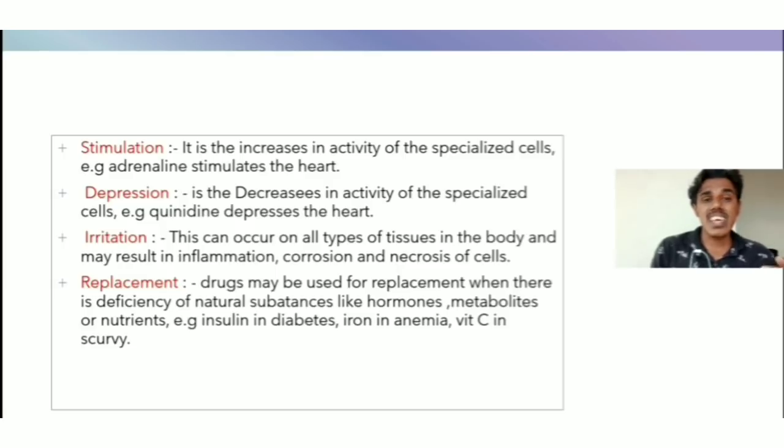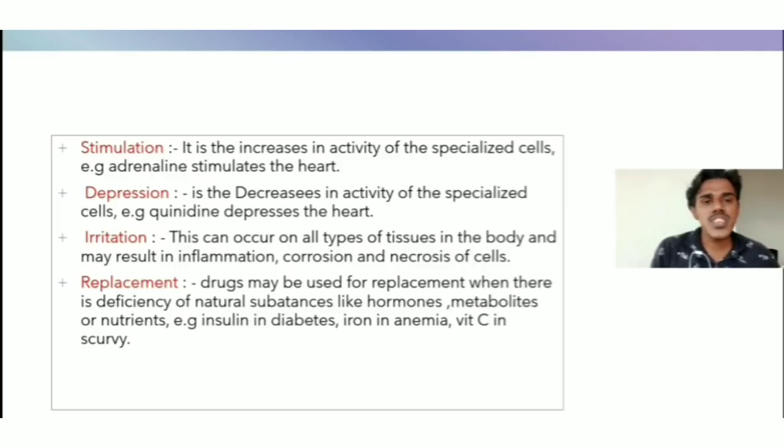Replacement means drugs may be used for replacement when there is a deficiency of natural substances like hormones, metabolites or nutrients. If a deficiency of a natural substance occurs in the body, we replace it with drugs. Example, insulin in diabetes: there is insulin deficiency in diabetes mellitus, so we administer insulin.